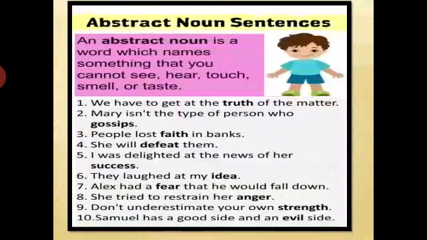Like here in the example, we have to get at the truth of the matter. So truth here is an abstract noun. Mary isn't the type of person who gossips. Gossip here is something which is the ideas or the emotions. People lost faith in banks. She will defeat them. I was delighted at the news of her success. Emotions. They laughed at my idea. So all these are abstract nouns which cannot be seen, touched, smelled, tasted or heard. Right?